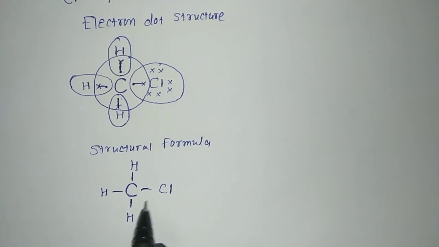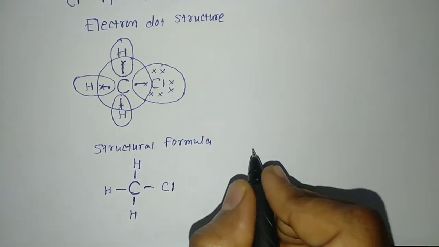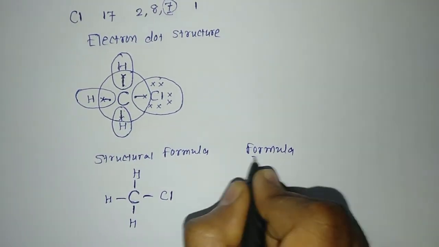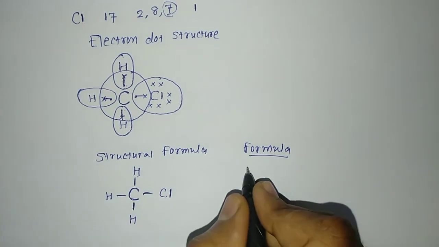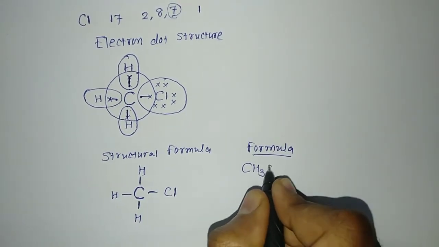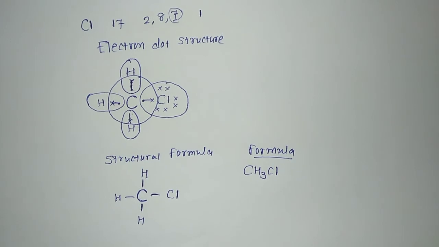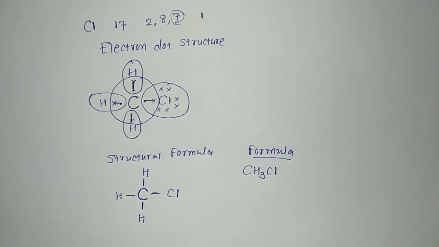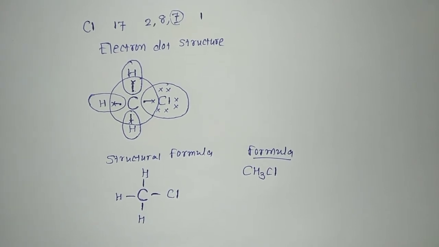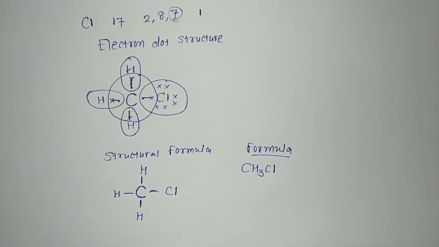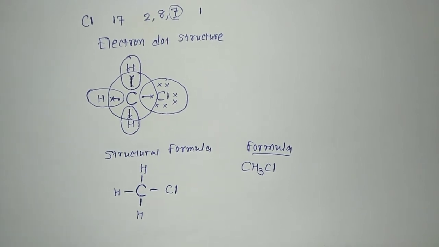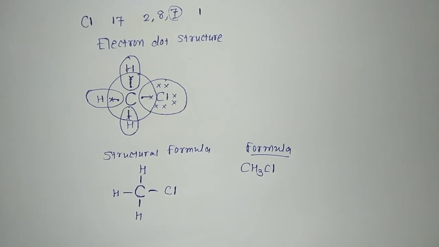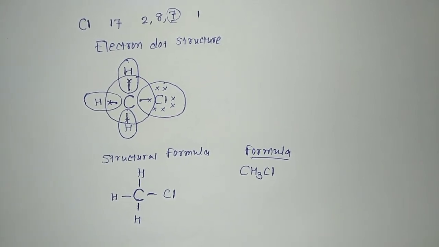CHHH and Cl, and its common formula, or we can say formula, we'll write it, then it is C with 1, 2, 3 hydrogens, so we'll write it CH3Cl. So you can see this is how the covalent bond forms between the carbon and 3 hydrogens and 1 chlorine, and that is how it forms chloromethane. The common name of this compound is methyl chloride, but in IUPAC we know that why does IUPAC require?